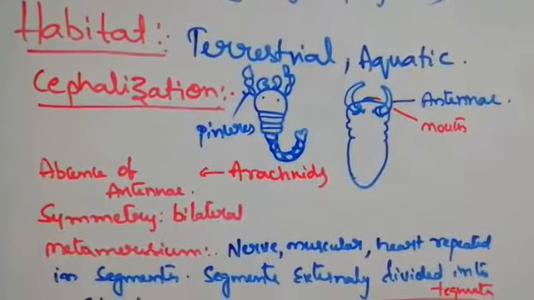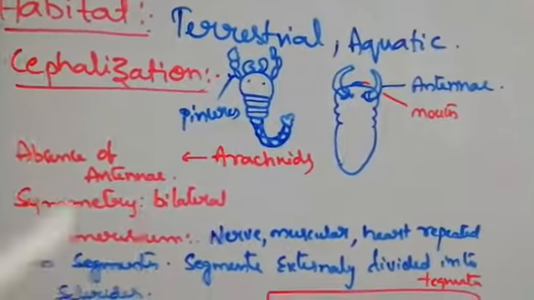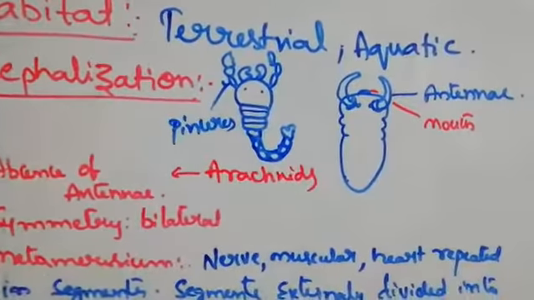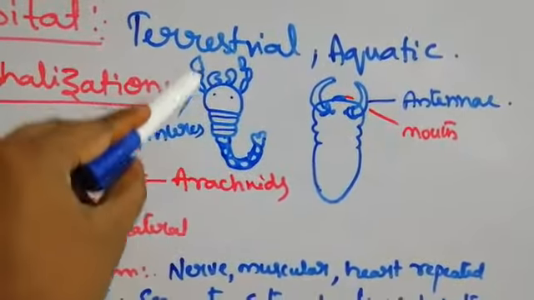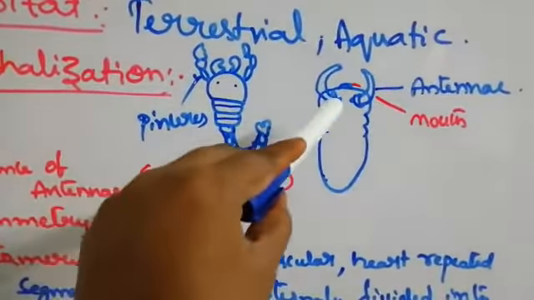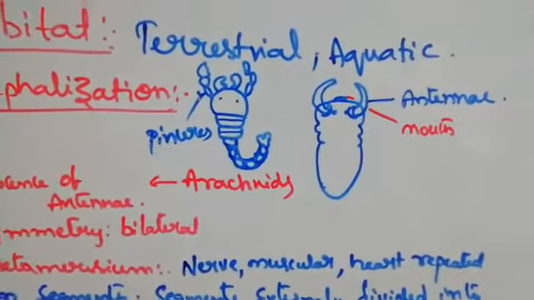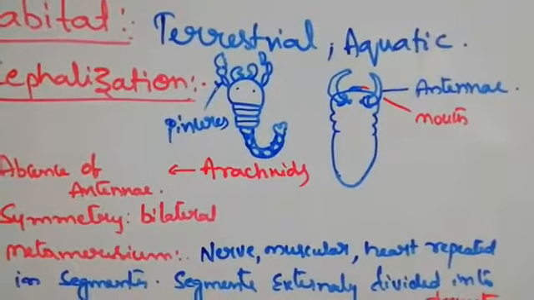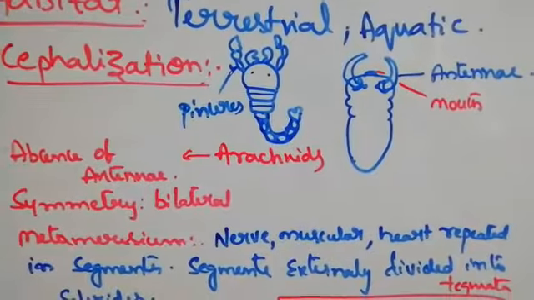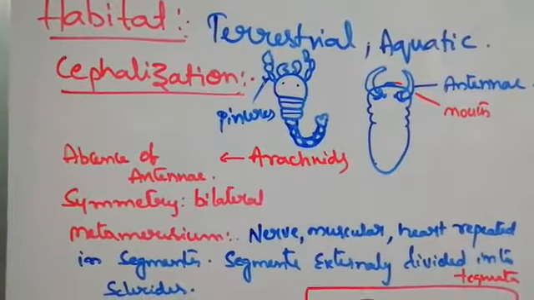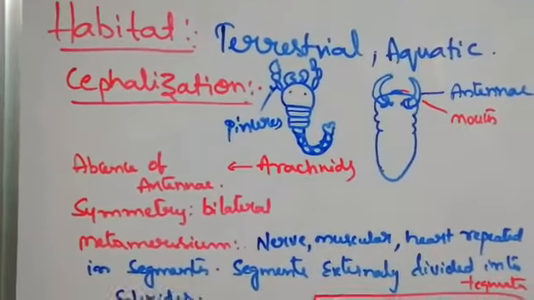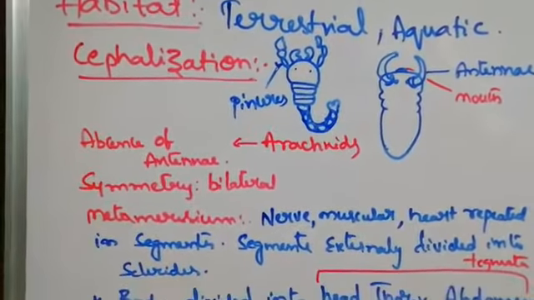Cephalization. Cephalic means head. So the head is well developed here, with pincers in scorpions and antennae in insects. Mouth, pincers, antennae, and eyes are all present in the head part. So a well developed head is present here.